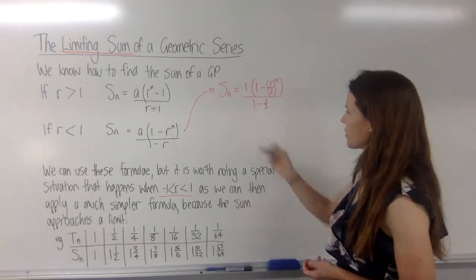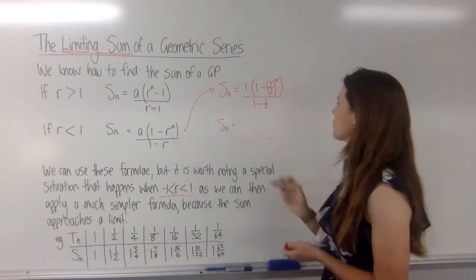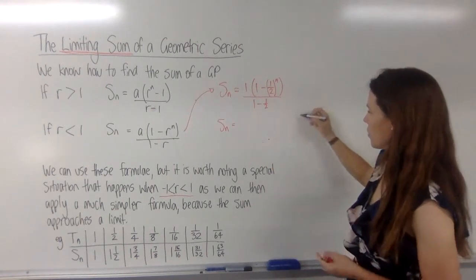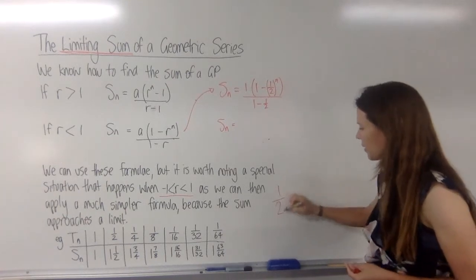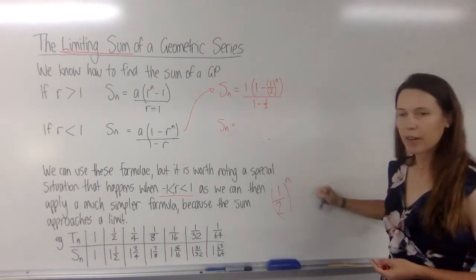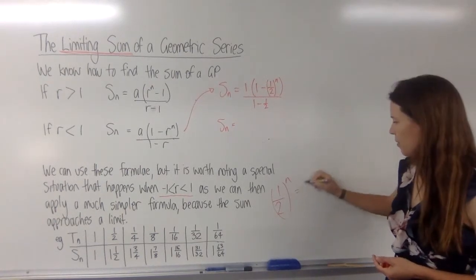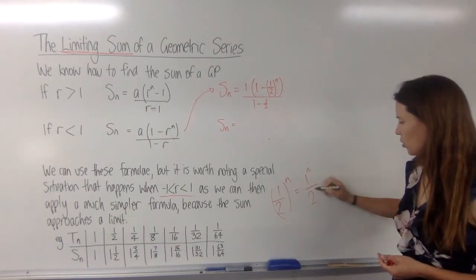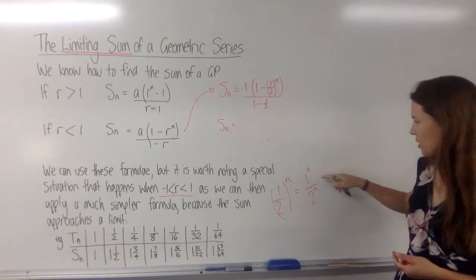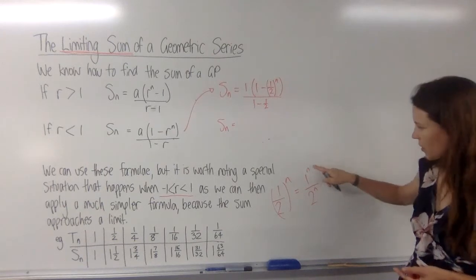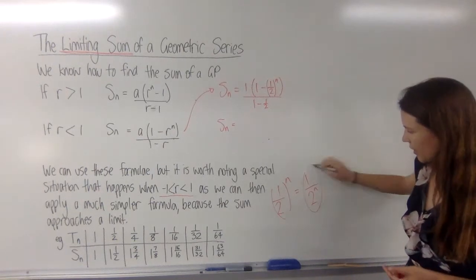Okay, let's tidy this up. So the sum to n terms is, now if you've got, let me just put this over on the side here, if you've got a half to the power of n, isn't that the same thing as 1 to the power of n over 2 to the power of n? And 1 to the power of anything is just 1, isn't it? So I could really just write it like that.